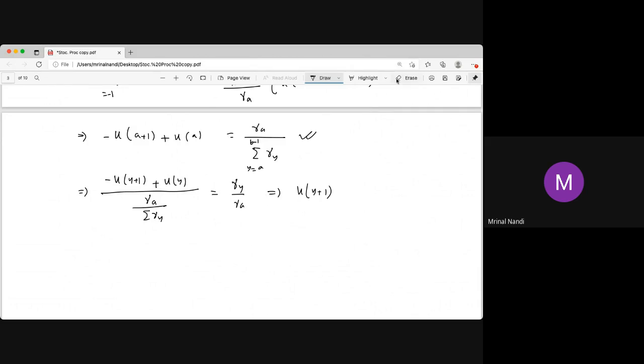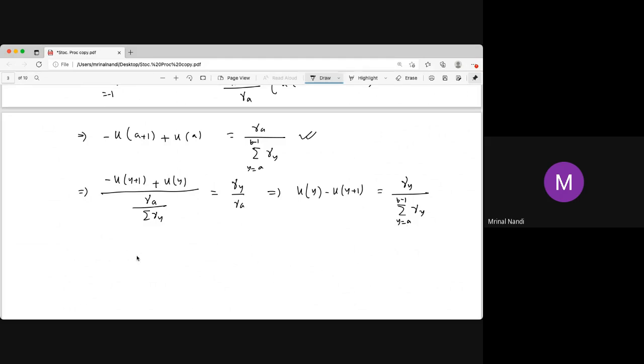So u y minus u y plus 1 is actually equal to gamma y by the sum over gamma y from a to b minus 1.